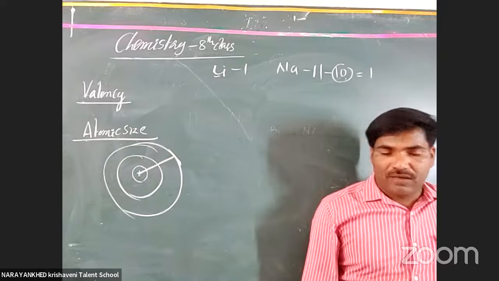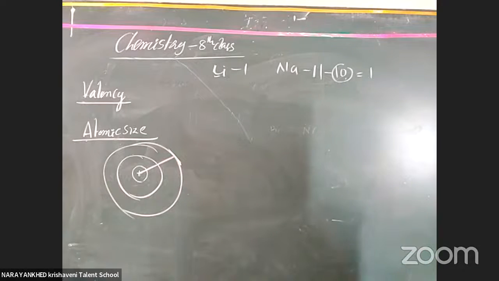Now, how does the atomic size change? Clear or not? How does the atomic size change in the periods as well as the groups?